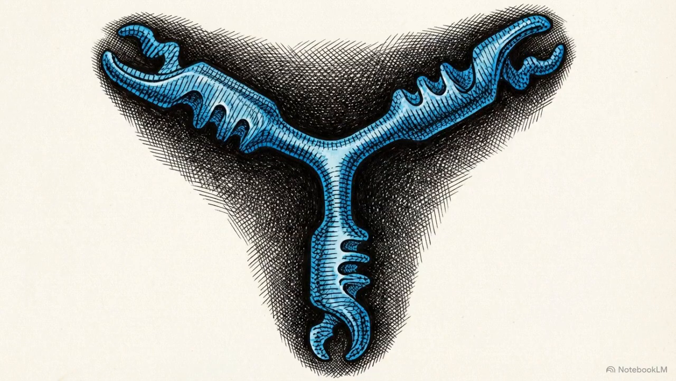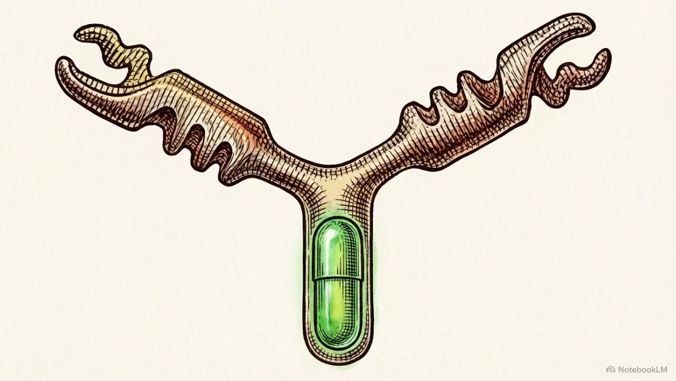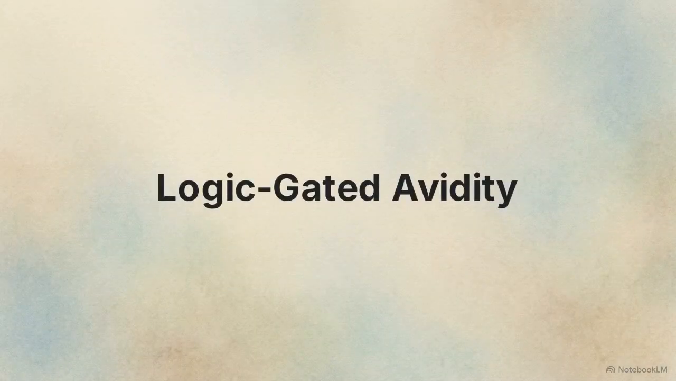Phase 2 deploys nanobody drug conjugates, or NDCs, synthesized via a megamolecule approach. NDCs are targeted agents that combine a specific antibody fragment with a therapeutic payload. These agents use logic-gated avidity.